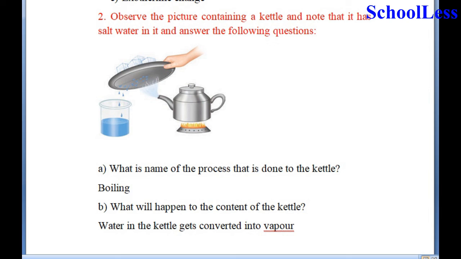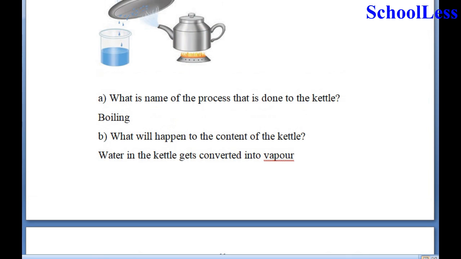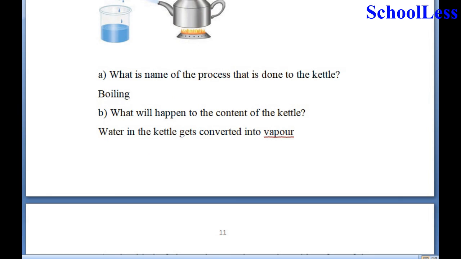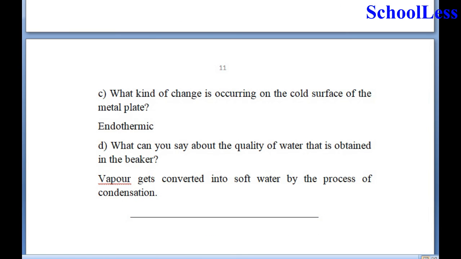We find that the water in the kettle is being boiled. So therefore boiling is the process. Question B. What will happen to the content of the kettle? Water in the kettle gets converted into vapor, they have shown in this picture. So therefore it is water is getting converted into vapor occurring on the cold surface of the metal plate.